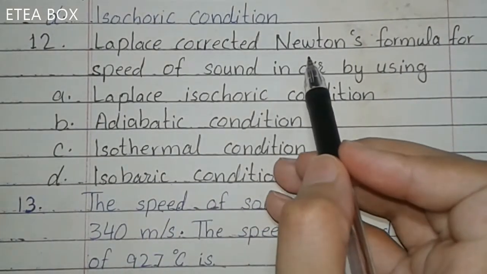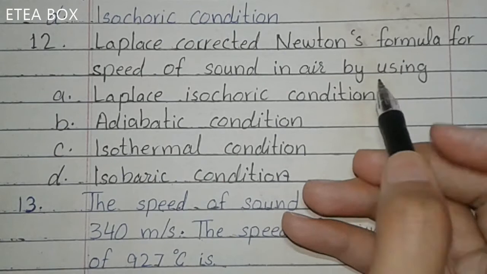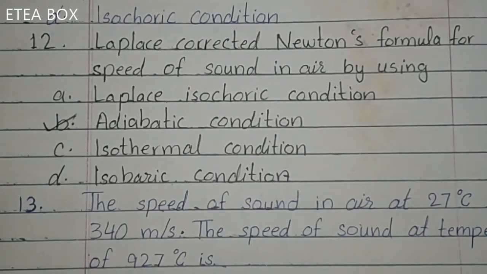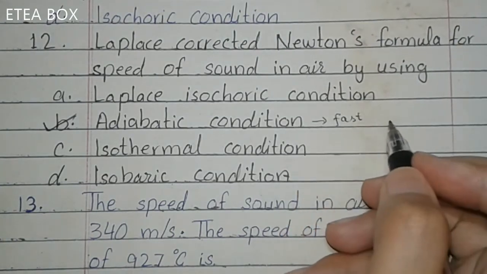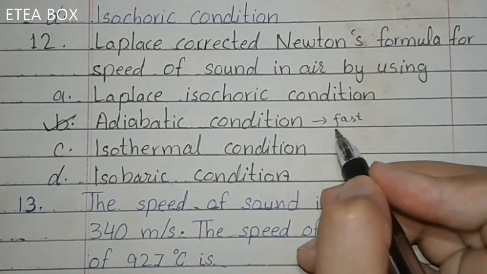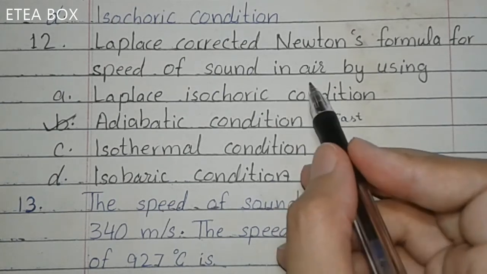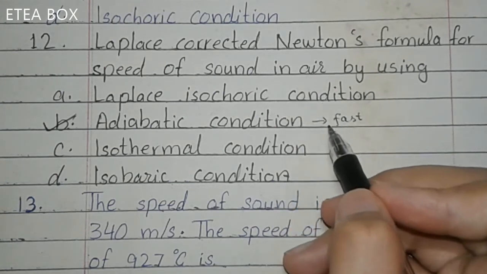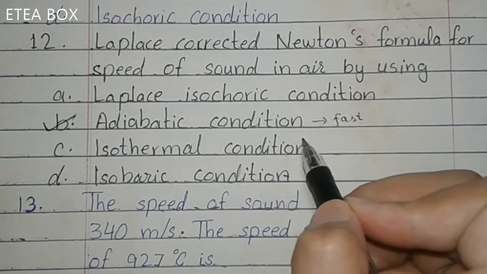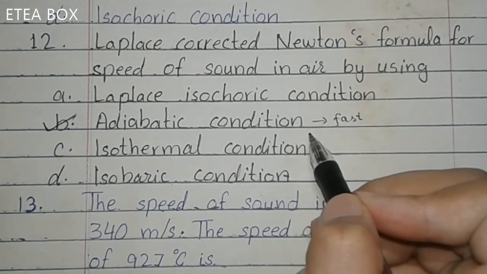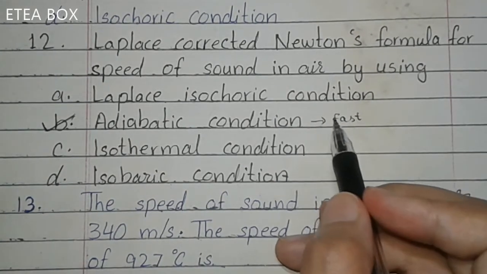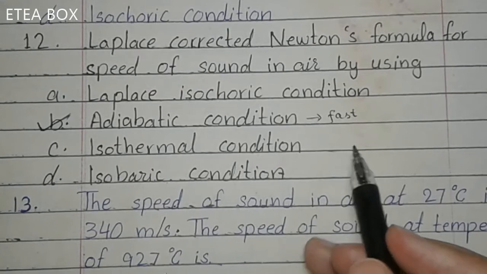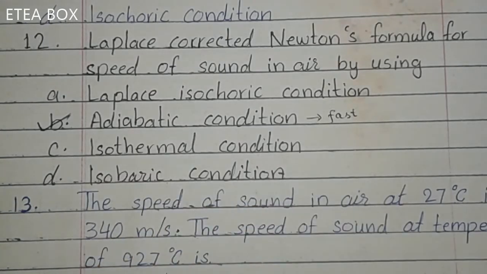Next, Laplace corrected Newton's formula for the speed of sound in air by using the adiabatic condition. Laplace said that the adiabatic condition is very fast, and in this process heat transfer does not occur. He also said that air is a very poor conductor of heat. That's why the speed of sound is in adiabatic condition, and in an adiabatic condition heat does not flow through a system. The heat does not conduct, so the correction was due to the adiabatic condition.